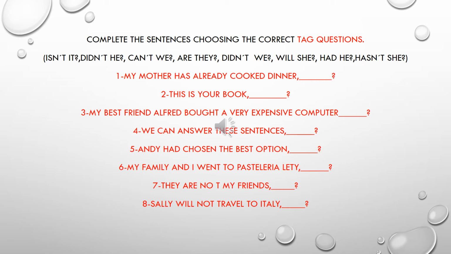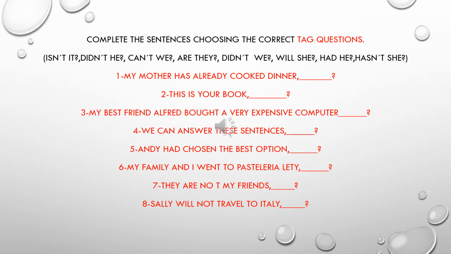Number 2. This is your book. Pay attention to the verb to be, is. Is is affirmative, so we're talking about the book. This book. So negative, isn't it.